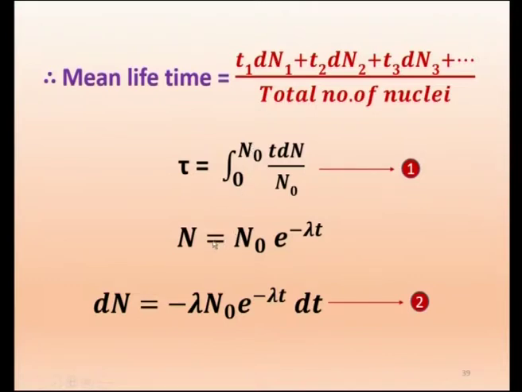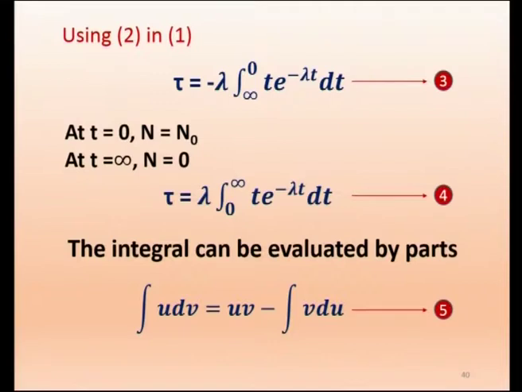Now, we go back to the general law of radioactivity, N equal to N0 e power minus lambda t. We want to substitute for this dN in equation 1. For that purpose we take the general equation and differentiate: dN equal to N0 times the derivative of e power minus lambda t, and minus lambda comes here, into dt. Now I have to substitute this equation 2 in equation 1, that is what we will be doing in the next equation.